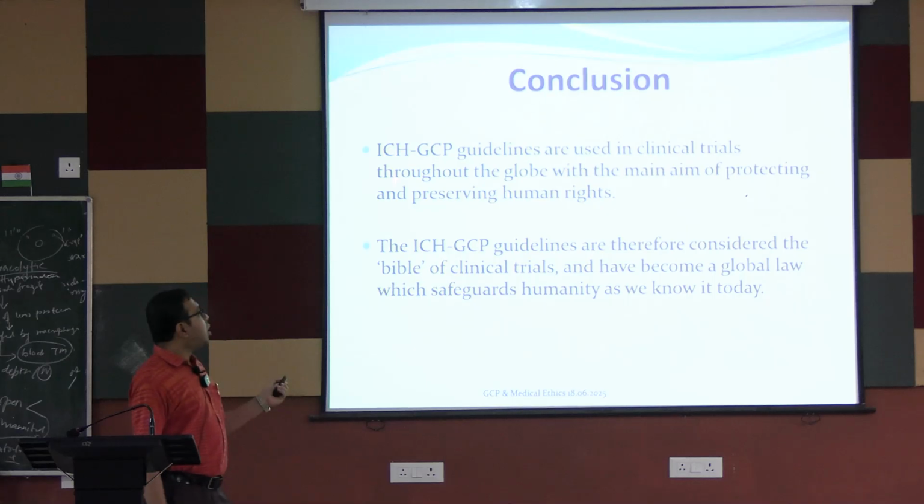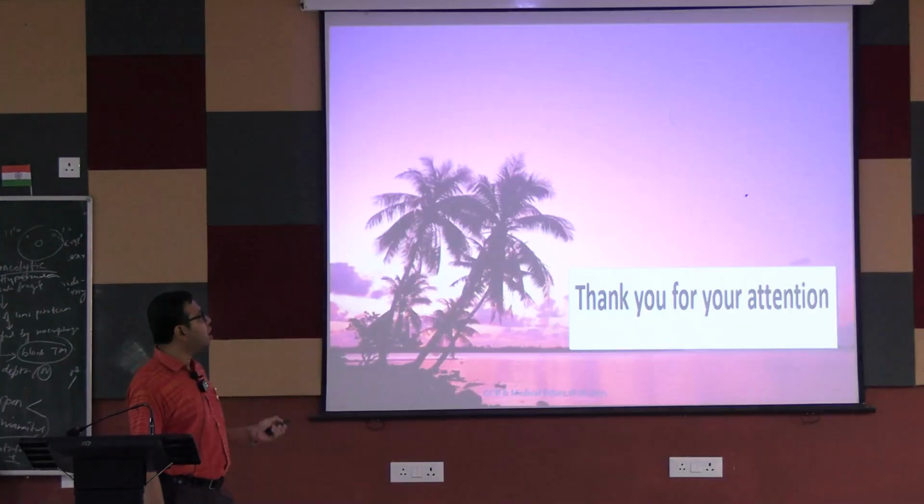So to conclude, ICH GCP guidelines are used in clinical trials throughout the globe with the main aim of protecting and preserving human rights. The ICH GCP guidelines are therefore considered the Bible of clinical trials and have become a global law which safeguards humanity as we know it today.